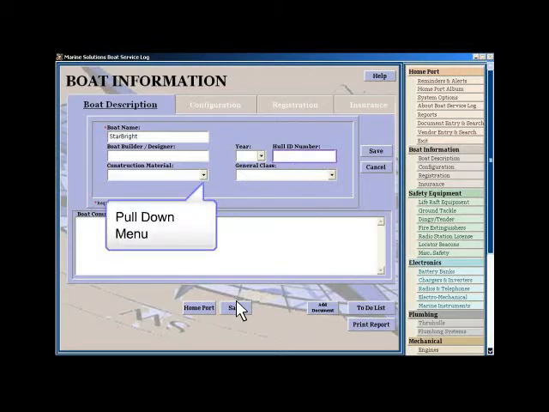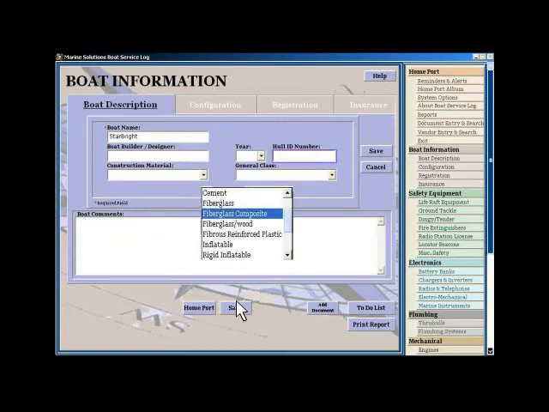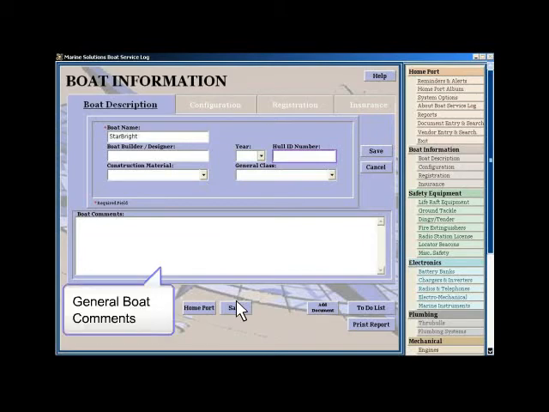Notice that some of the fields have pull-down menus. These menus are meant as a guide. You can enter any data you wish in the field itself, and the system will ask you to save it as a new pull-down item. The Boat Comments field is a free-form field that you can enter any other relevant information about your boat.